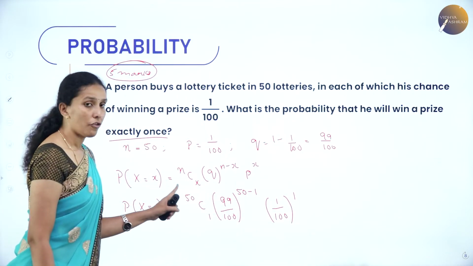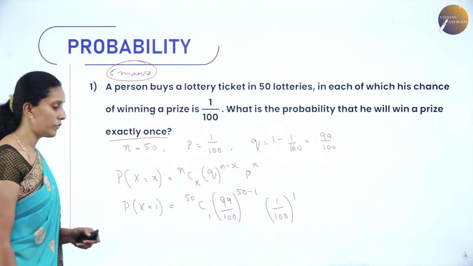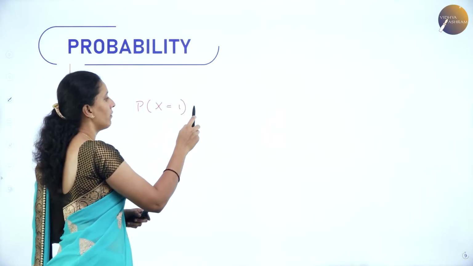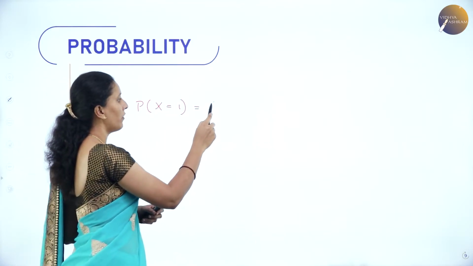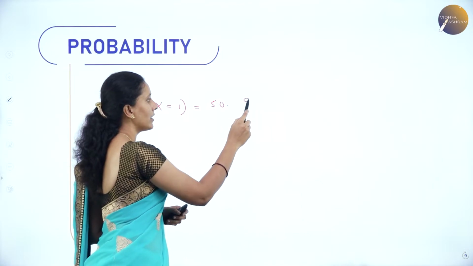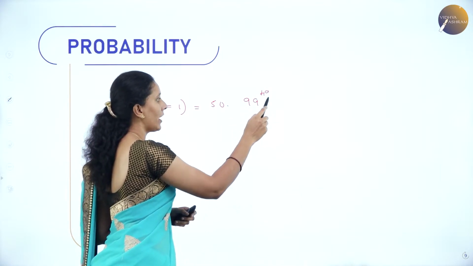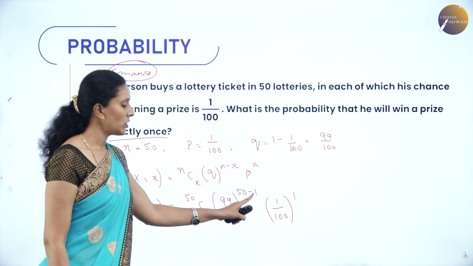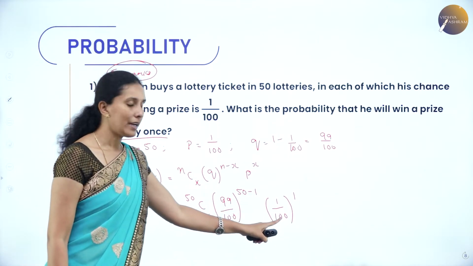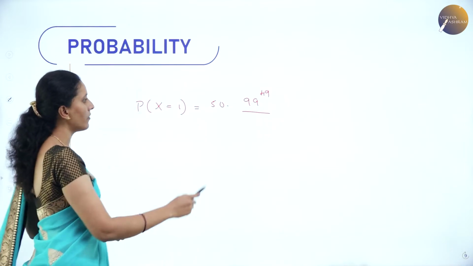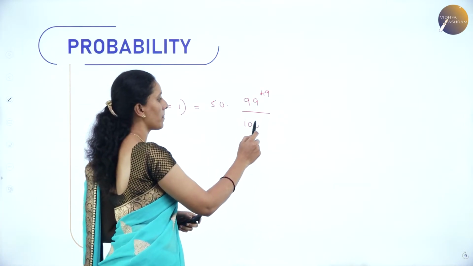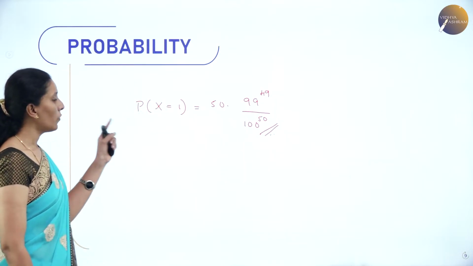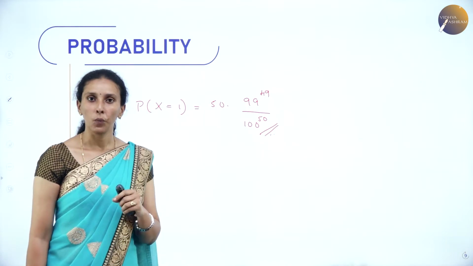Now what is the value of 50C1? It is 50. So therefore the probability of winning exactly once is 50 into 99 to the power 49, divided by, clearly in the denominator, we have 50 minus 1 meaning 49, and again 1 times 100, so it becomes 100 to the power 50. So this will be the probability of a person winning the lottery exactly once.